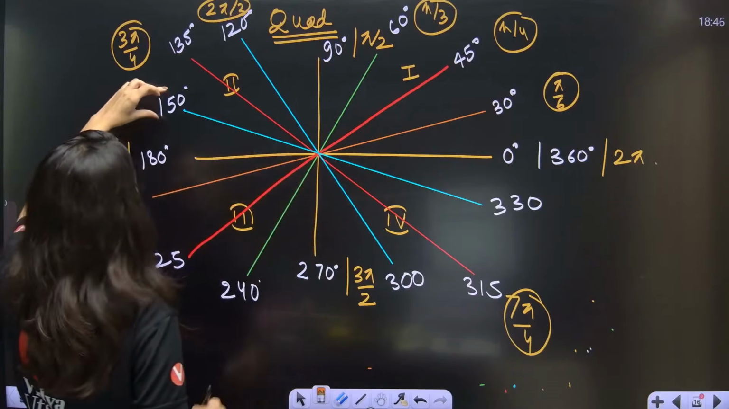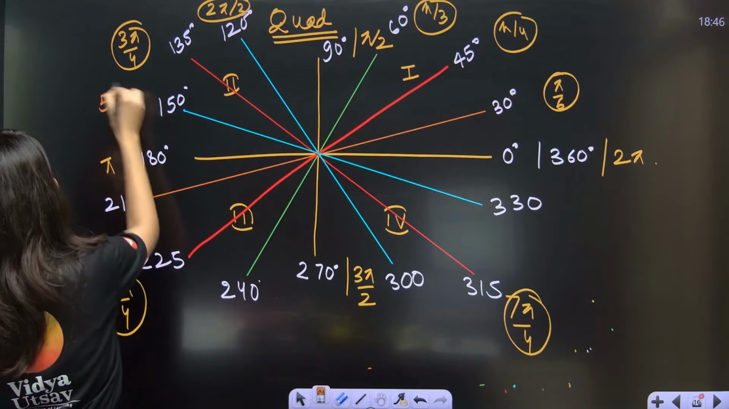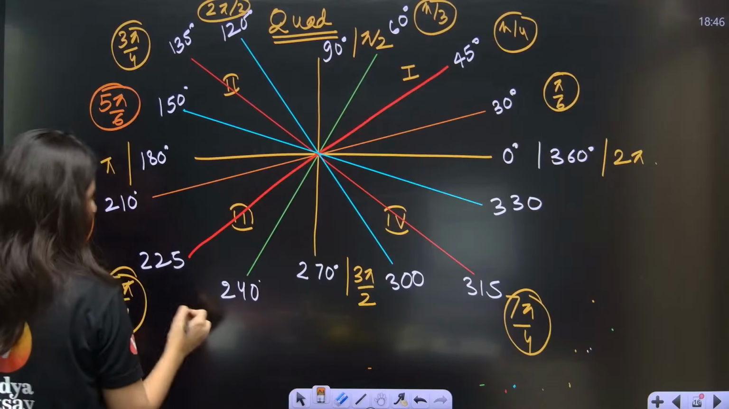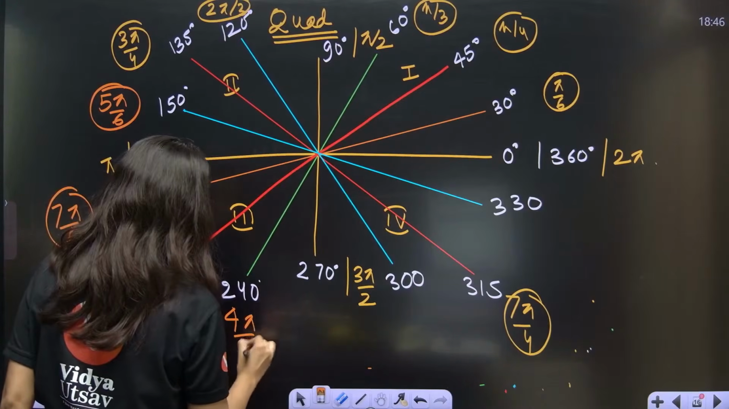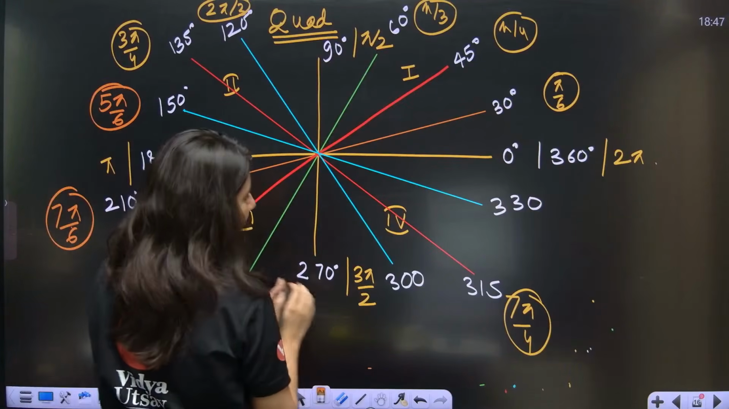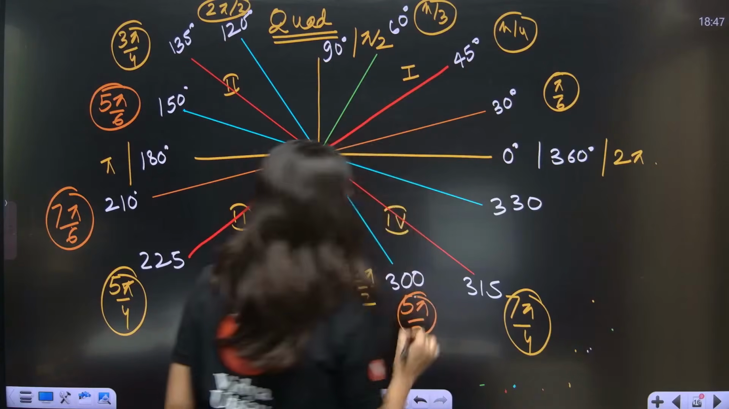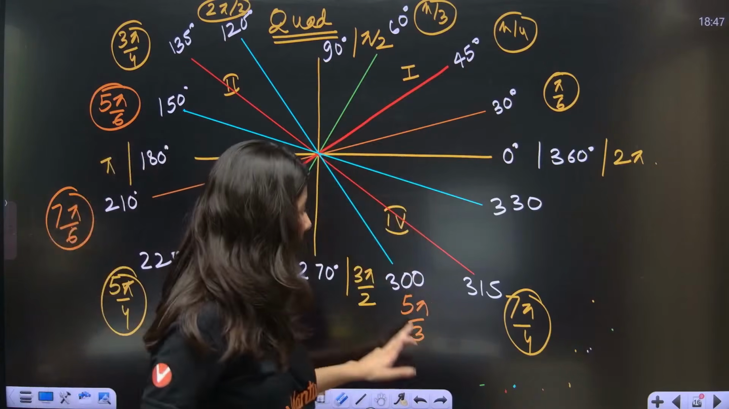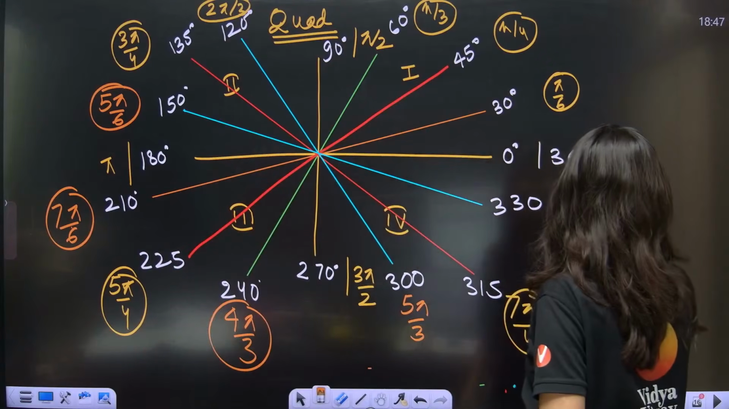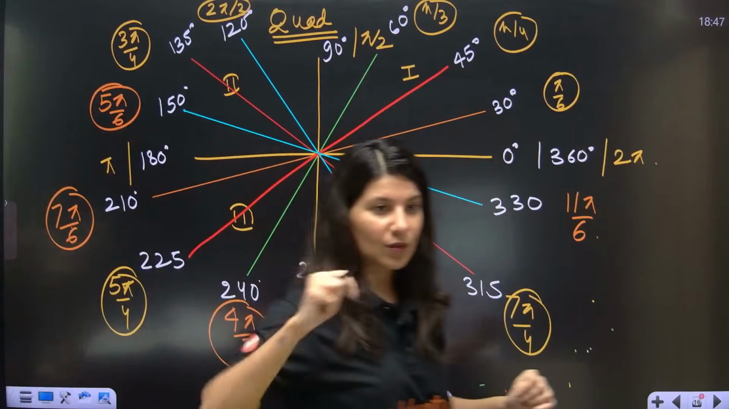Okay. So now this is 150 degree, which is 30 into 5. So 5 pi by 6. Then we have 7 pi by 6. Then we have 4 pi by 3. Why? Because see, double of 120 is 4 pi by 3. 270 is already 3 pi by 2. This is nothing but 5 pi by 3. Why? Because 30 into 10. Remember 30 into 10. So 10 pi by 6, 5 pi by 3. Eventually this is 11 pi by 6. All the values, do you remember or not? Tell me. All the values.